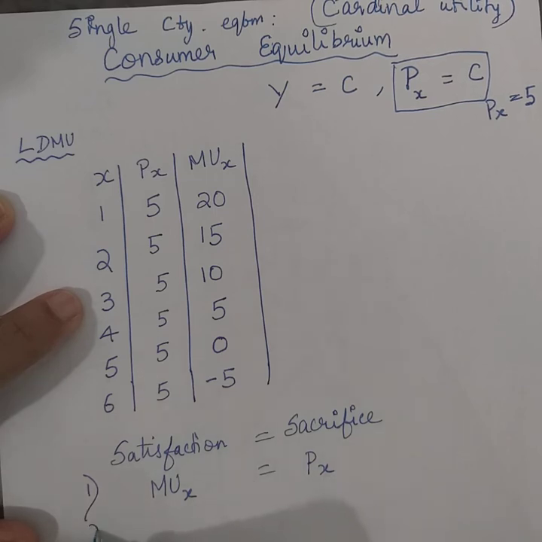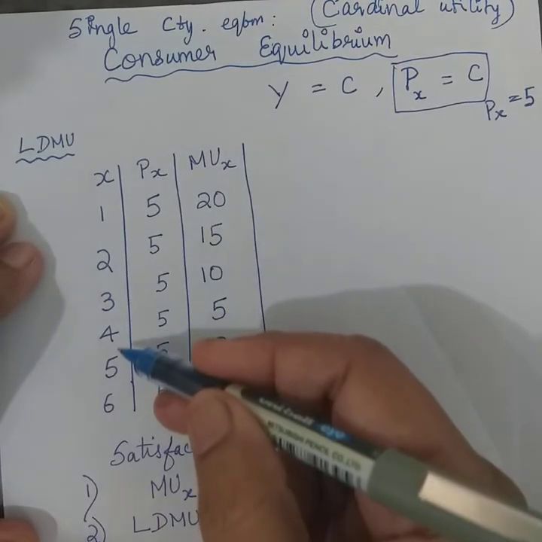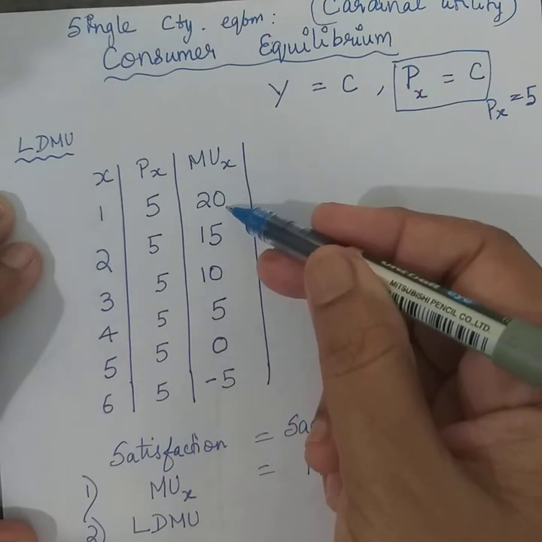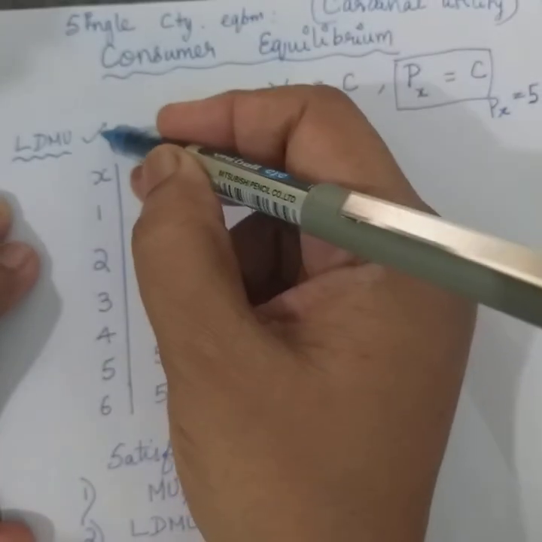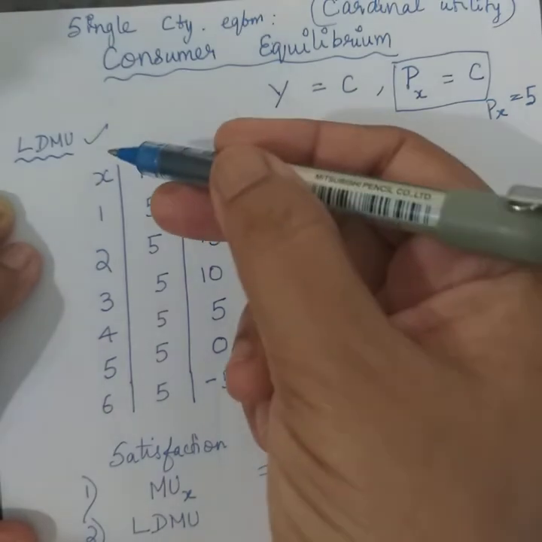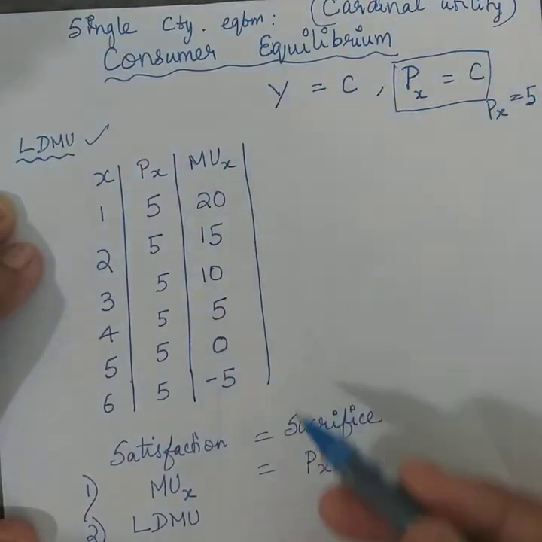And even as the consumer continues to consume, the law of diminishing marginal utility should very well be in operation as consumption continues. That's what you see here. Even as the consumer is purchasing 1, 2, 3, 4, 5, 6, there is diminishing marginal utility happening. So that's the first thing that I told you, the law of diminishing marginal utility. It plays a big role in the consumer equilibrium single commodity case.